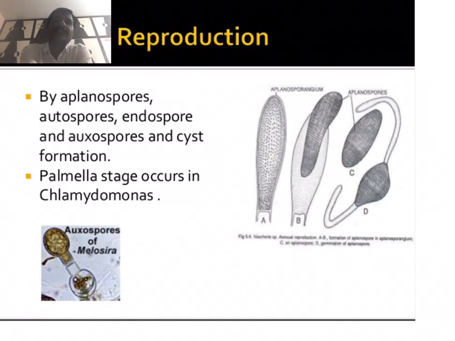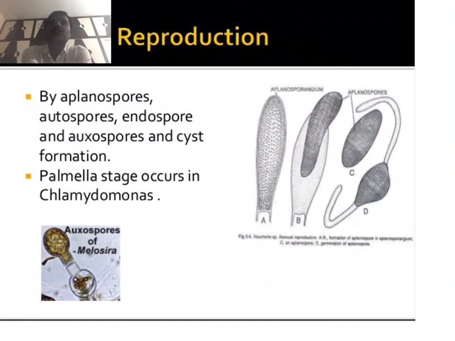In some other species, asexual reproduction takes place by aplanospores. These are non-motile spores commonly found in terrestrial algae, but some aquatic algae also produce aplanospores during drought conditions.